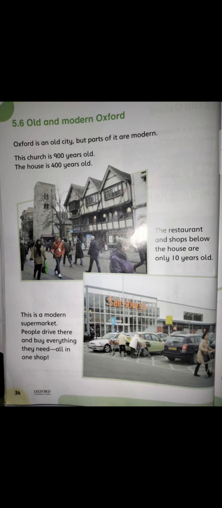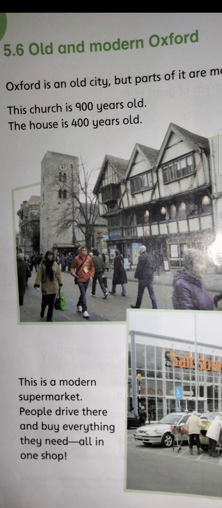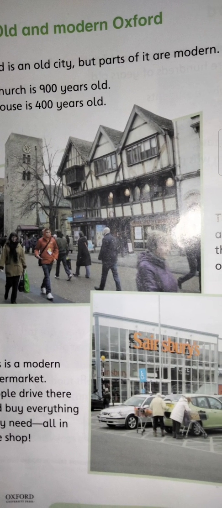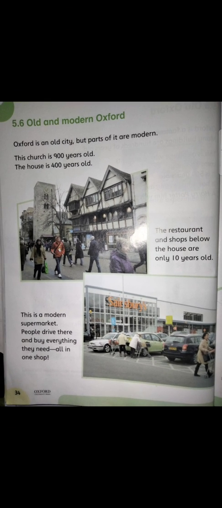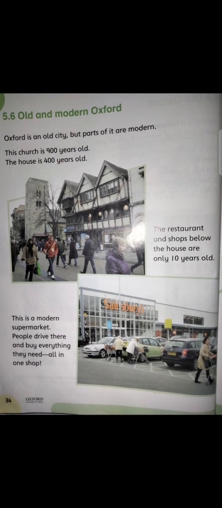5.6, old and modern Oxford. Oxford is an old city, but parts of it are modern, right? So this church is 900 years old. The house is 400 years old, right? This church is 900 years old, and the house is 400 years old, and the restaurants and shops below the house are only 10 years old, as you can see here, right?